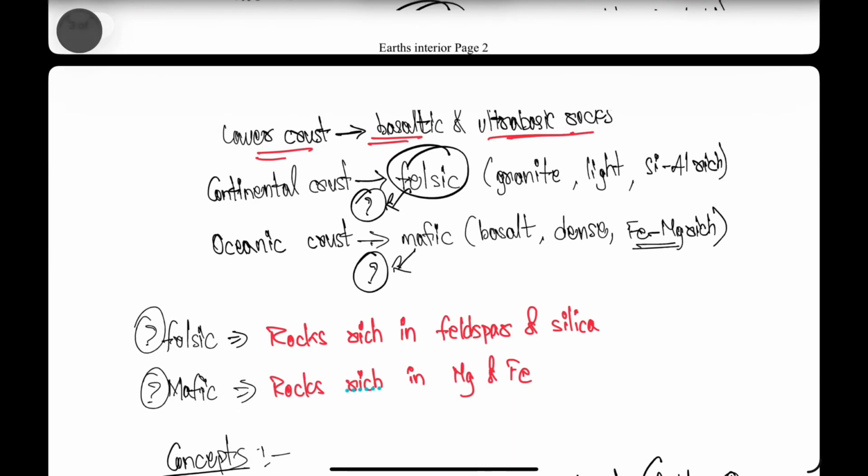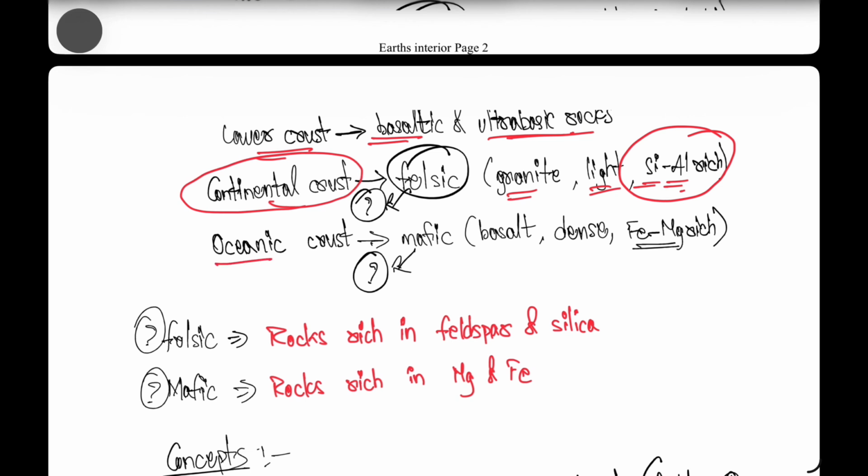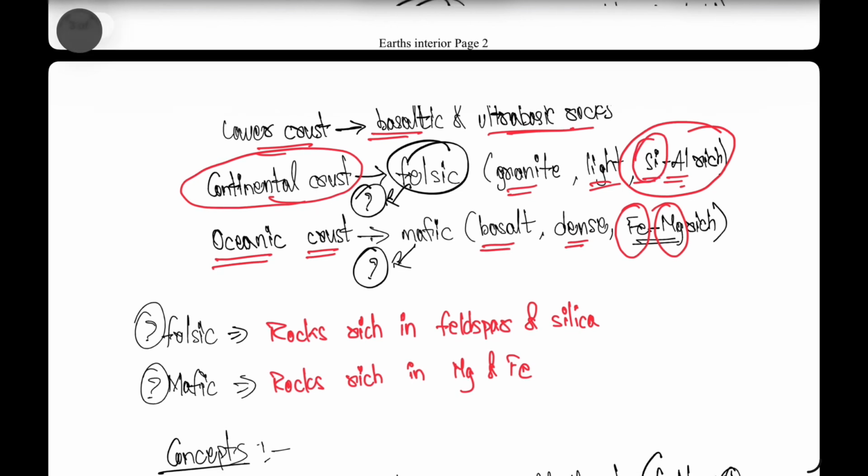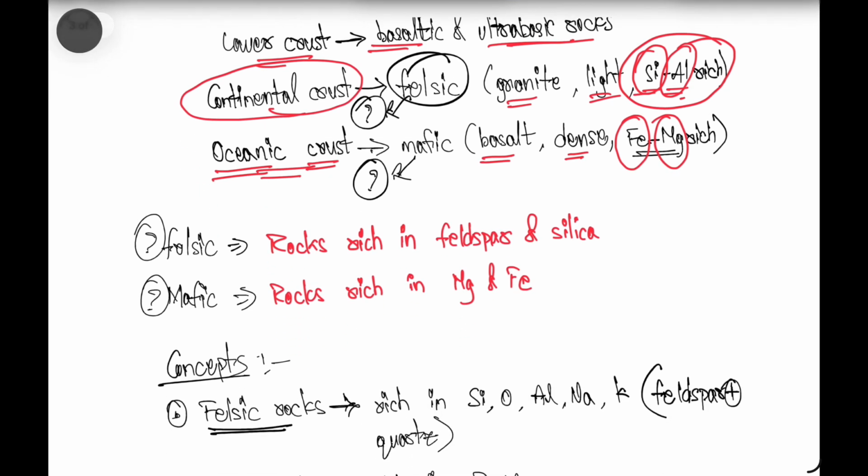The continental crust is mainly made up of granite, light silica and aluminum rich rocks. The oceanic crust is mainly made up of basaltic rocks, which are dense in nature and made up of iron and magnesium rich minerals. So the continental crust rocks are rich in silica and aluminum minerals, but the oceanic crust rocks are rich in iron and magnesium.